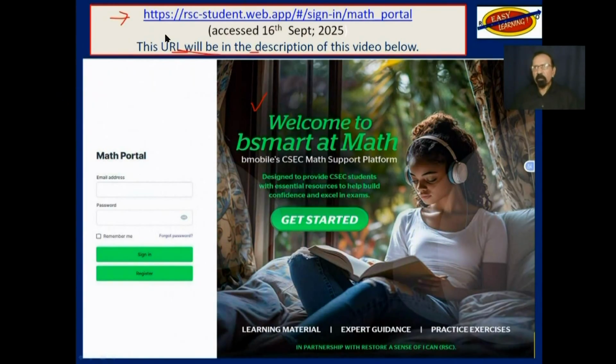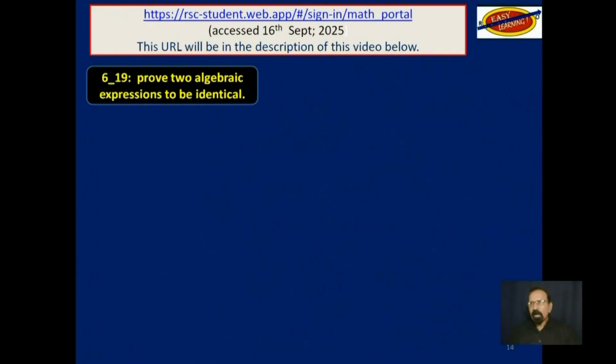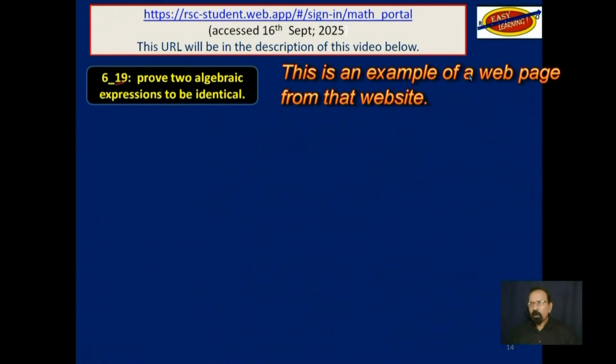This URL will be in the description below so that you can easily click on it and be redirected to this website. You would have to register first and then sign in. I show you what an example looks like right now. We are looking at objective 19. Prove two algebraic expressions to be identical. I typed that in at that website.